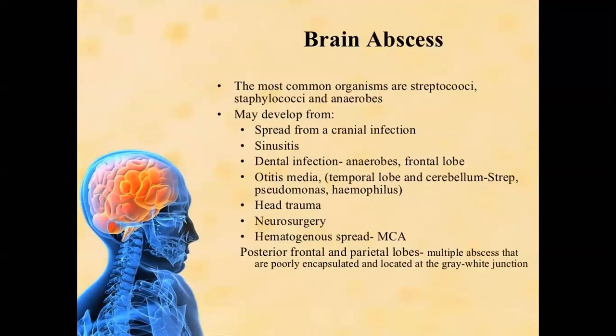Brain abscess, another CNS infection. The most important organisms responsible for brain abscess are streptococci and staphylococci. And what is the route of spread? If the patient has a systemic infection from sinusitis, dental infections, otitis media, head injury, neurosurgery, or hematogenous spread. So the risk factors are the same as bacterial meningitis, and the most common organisms are staphylococci, streptococci, and anaerobes.